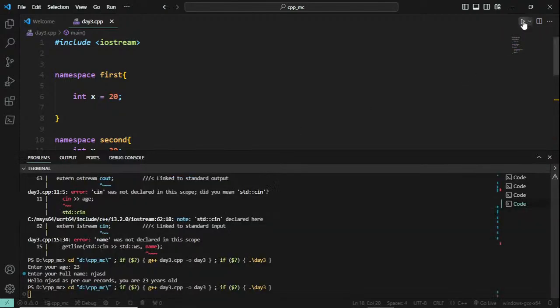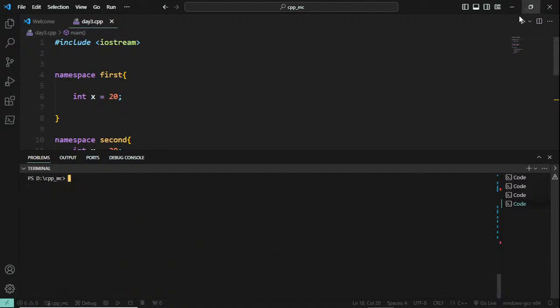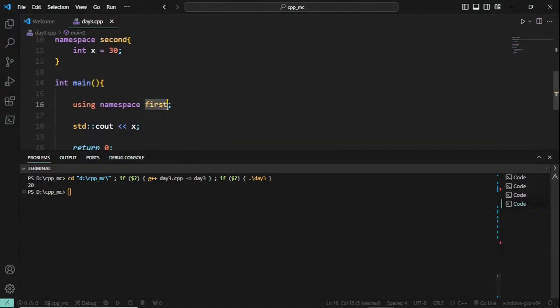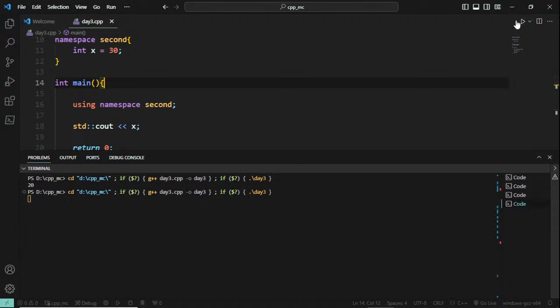What will be the value? It will be 20 displayed here. See here, 20. Okay, run this once again. It will be 20, and if I just change this into namespace second, it is going to display 30 now. Okay, that is the use of namespaces.